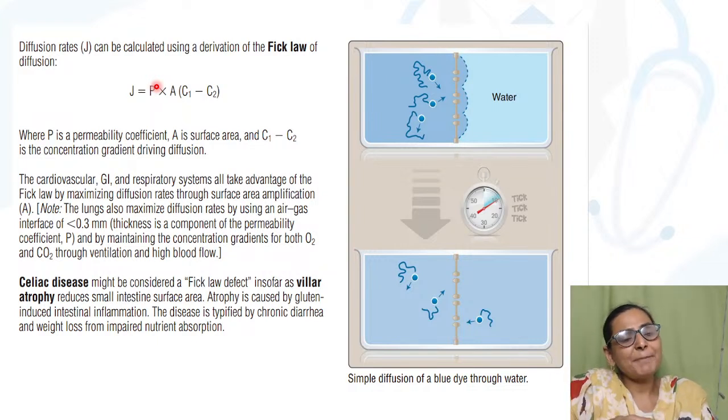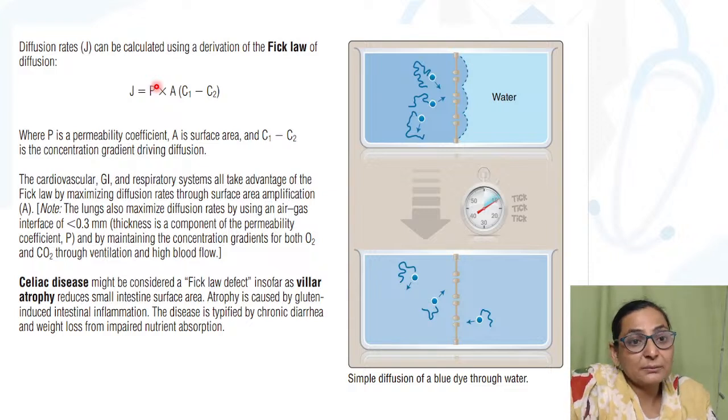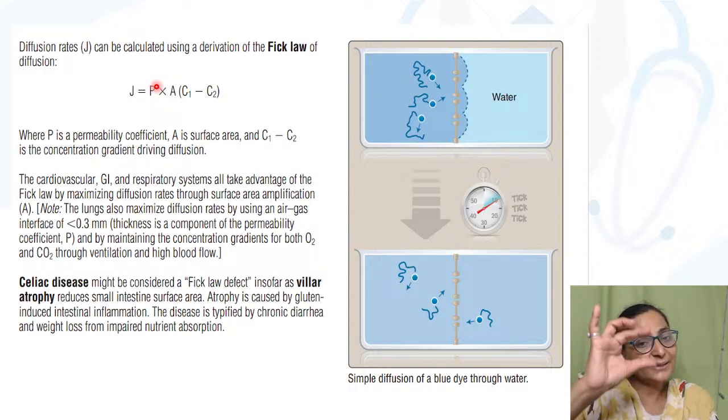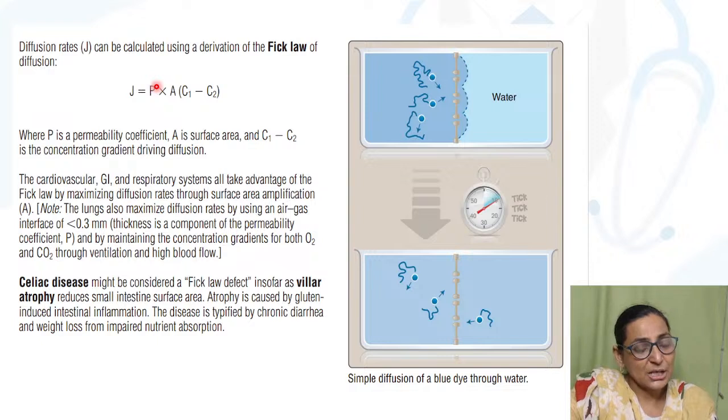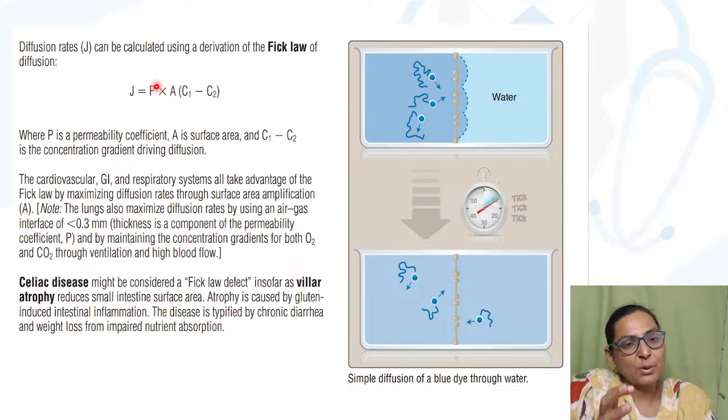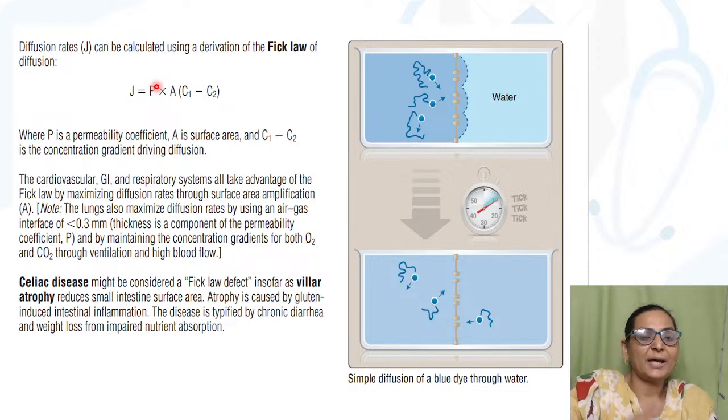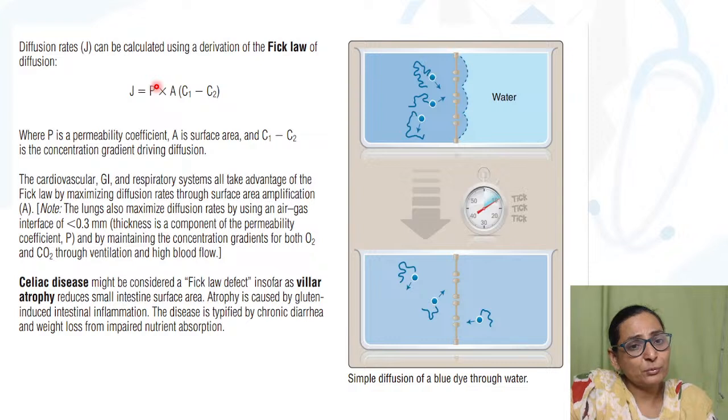Now, what happens in a pathological condition like pulmonary edema, where the thickness of the membrane increases? So when the thickness of the membrane increases, the rate of diffusion will decrease. What happens in emphysema? There is disruption of the alveoli, the surface area decreases, and therefore the rate of diffusion decreases. So Fick's law of diffusion is a very, very important law, boys and girls, for simple diffusion wherever the simple diffusion principles are taking place for absorption.